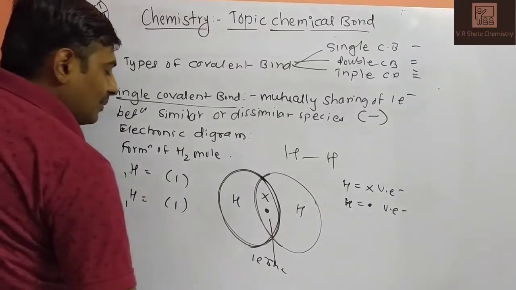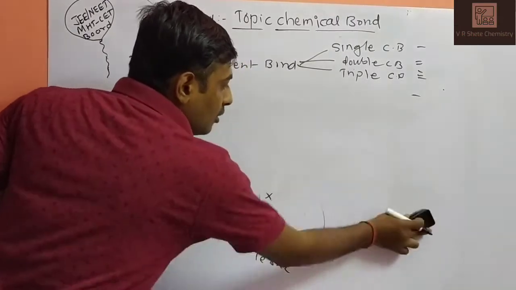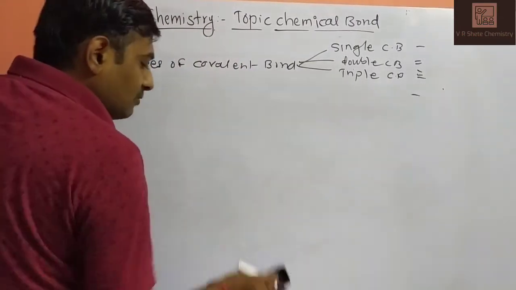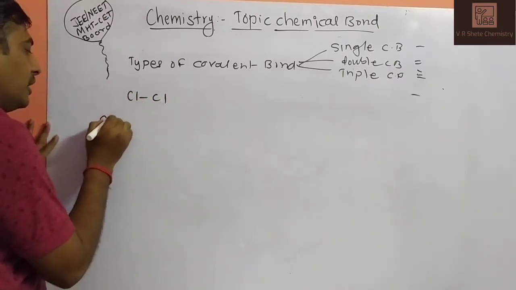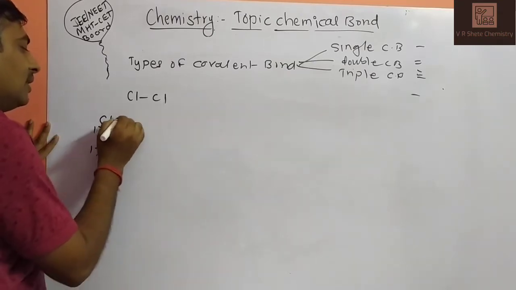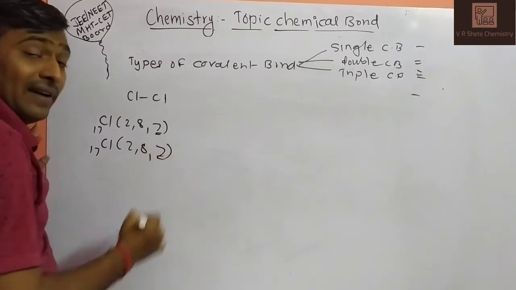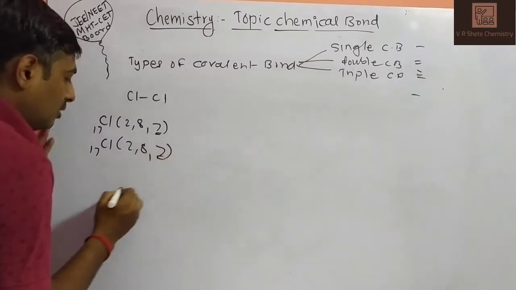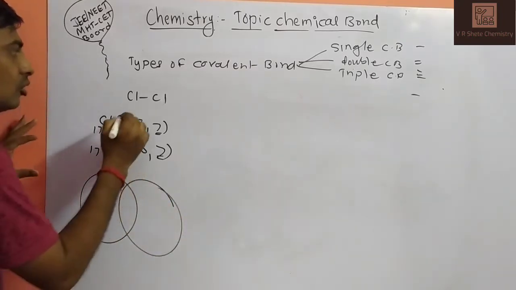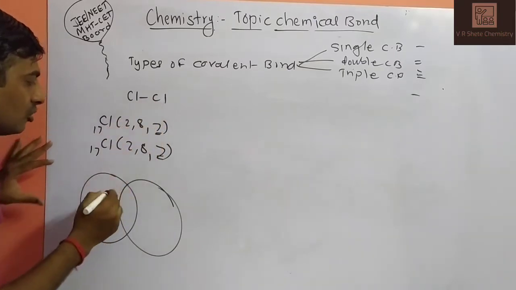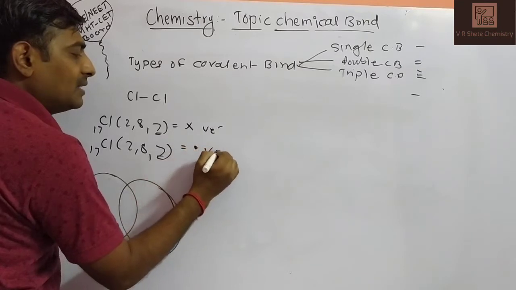Second example, formation of Cl2 molecule. Then formation of H2O, formation of ammonia. We will discuss one by one quickly. So the chlorine molecule, formation of Cl2 molecule. First chlorine and second chlorine. Chlorine atomic number 17, electronic configuration 2, 8, 7. 7 electrons we have to draw. In this diagram, we are drawing only valence electrons for observation. So this is your first chlorine, this is your second chlorine. Chlorine forms a single bond with chlorine. The first chlorine's valence electrons are crosses and the second chlorine's valence electrons are dots.